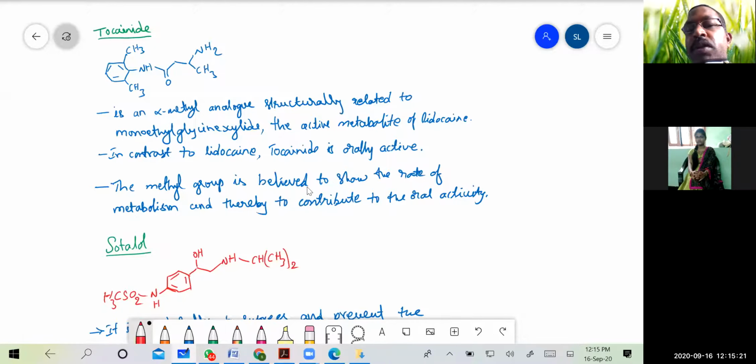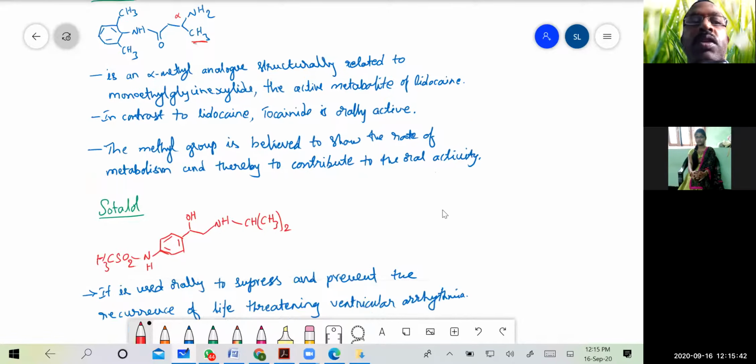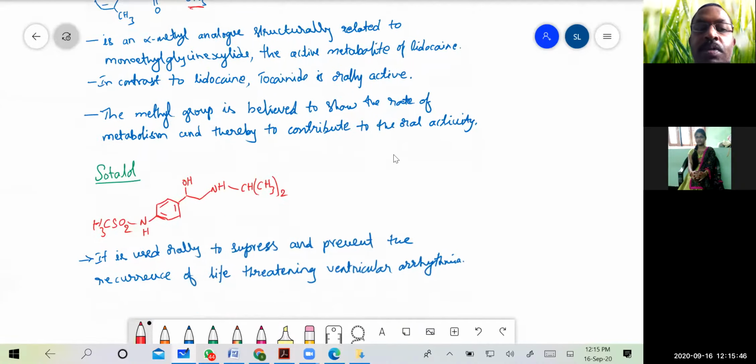Here, if you look, this is the alpha-methyl group. The carbon next to nitrogen is called the alpha carbon, and the alpha-methyl group is responsible for the resistance to metabolism, and hence it confers oral activity on tocainide.